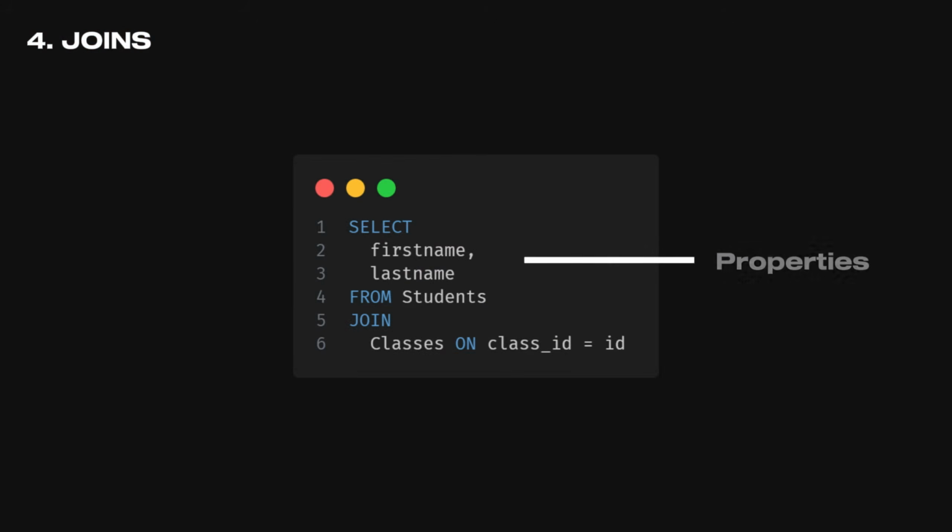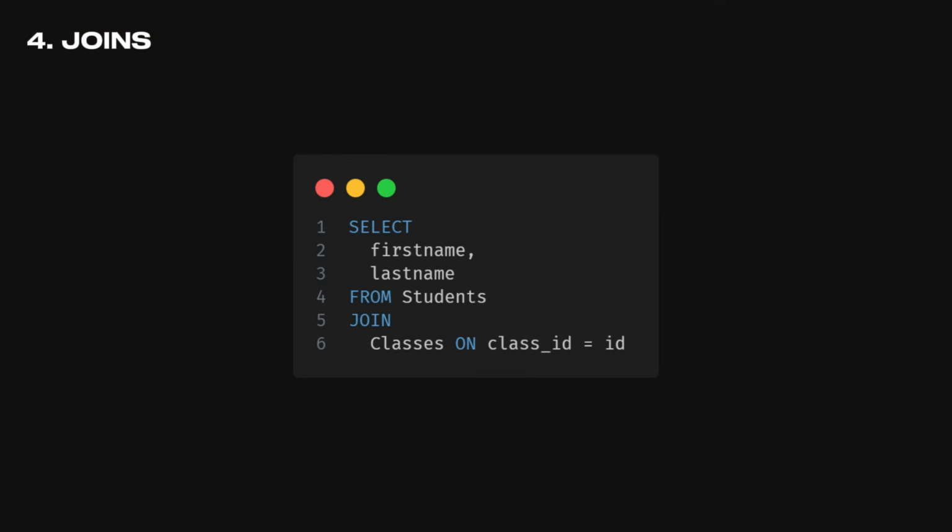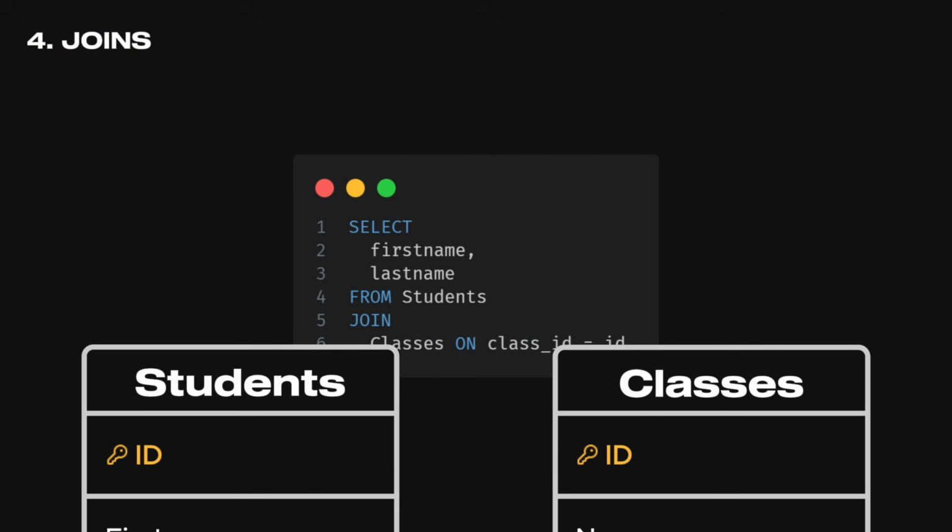This is where we will start the join between the two tables. This query selects the first names and last names of students by joining the students table with the classes table, linking each student's class ID with the corresponding ID. Unfortunately, it's not gonna work. Do you know why? The problem is the database doesn't know where the ID comes from, students table or classes table. If you remember, both tables have a column ID.